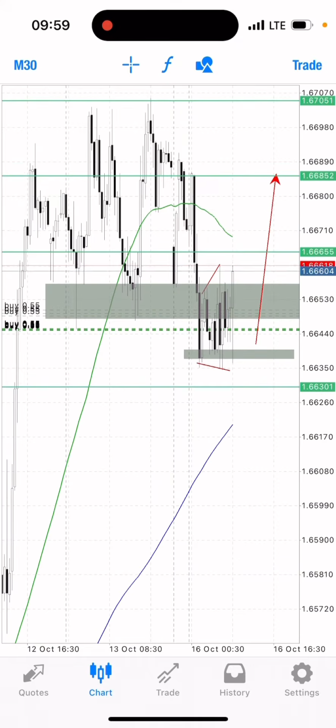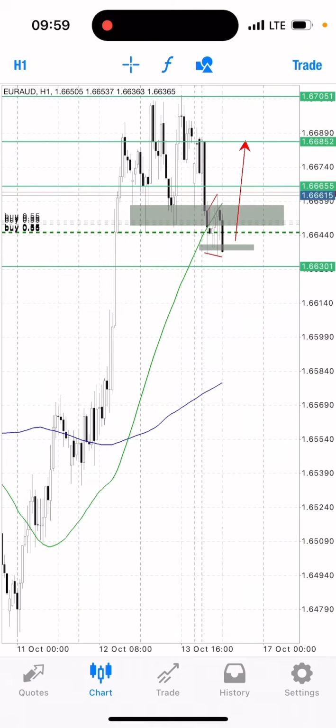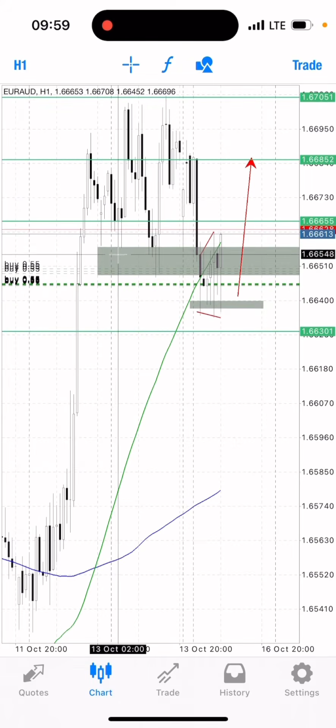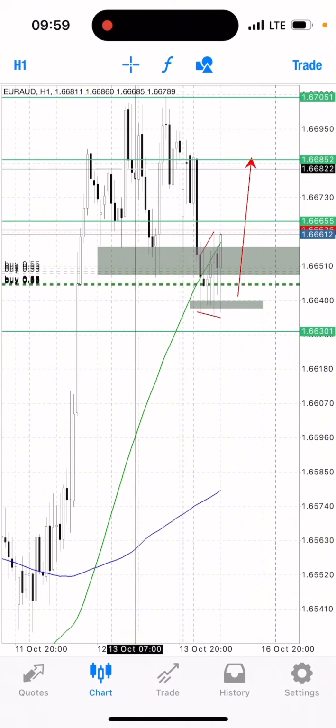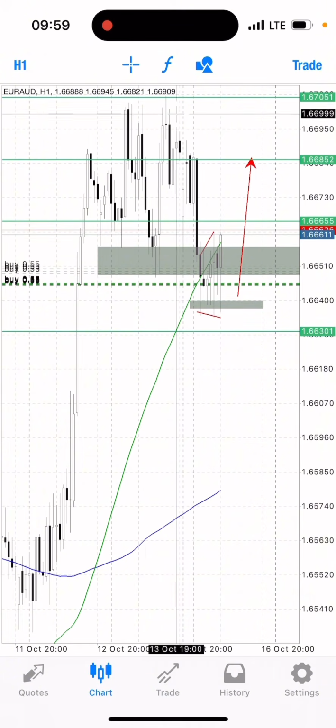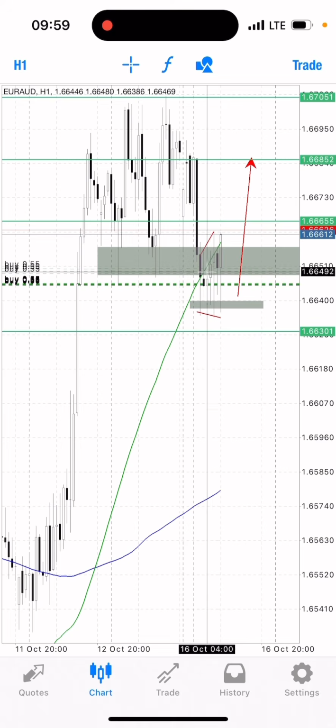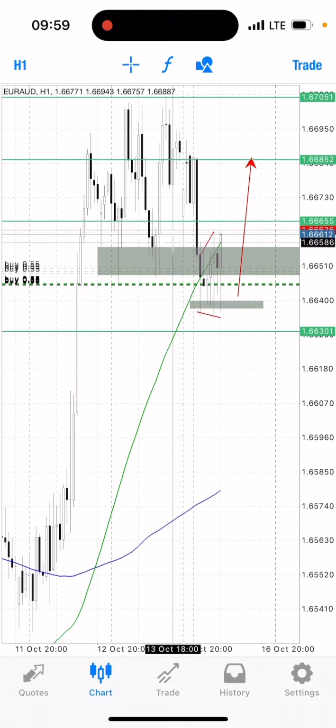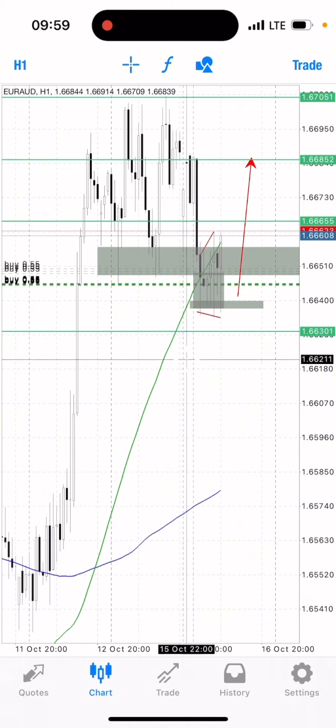I did my analysis on the 1 hour time frame. Here the market reacted to this level, it went up, it came back to the level, it went up again, and it's back to the level now. Then we can see a very strong weak rejection that occurred down here. After the weak rejection, I entered my buy from here.